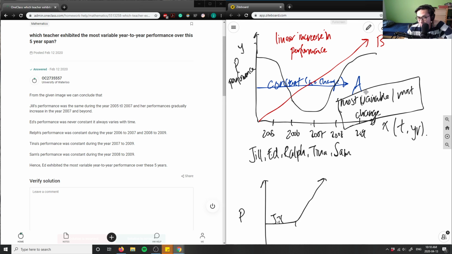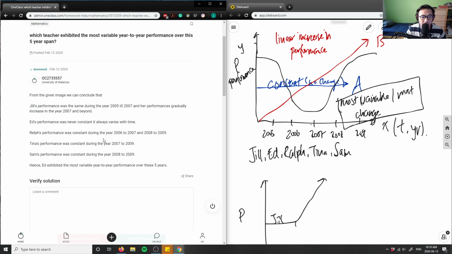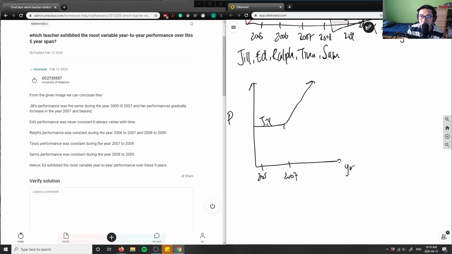So again, this most variable is most change here. So the answer here is actually Ed. But we'll look at the other options here. Ralph's performance was constant during '06 and '07 and '08 and '09. So when we're talking about constant performance, it's again this line, right? It's a horizontal line indicating that it's a constant performance.